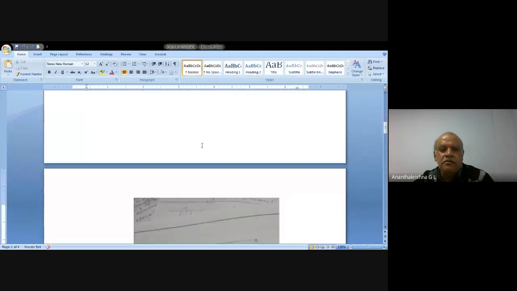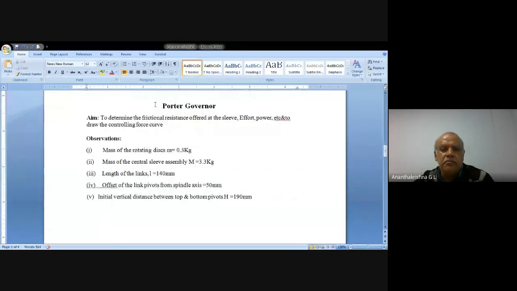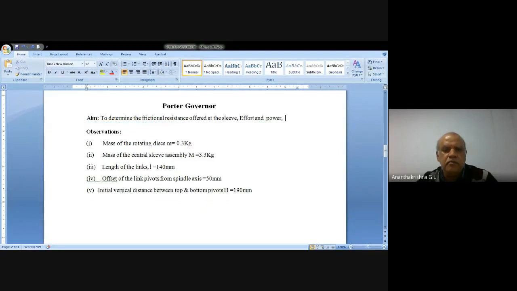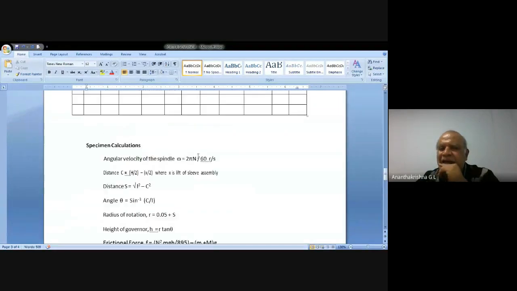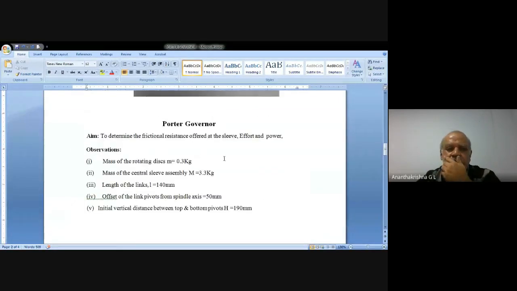Note down the aim of the Porter governor experiment: the aim is to determine the frictional resistance offered at the sleeve, effort and power. That's all. Note down the observations.